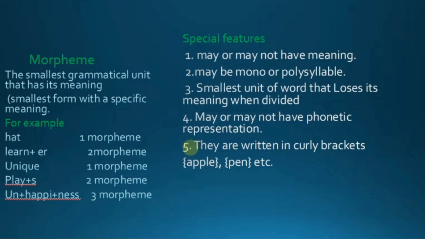Feature number 5: morphemes are written in curly brackets. I have written apple in curly brackets to indicate that morphemes are always written in curly brackets.